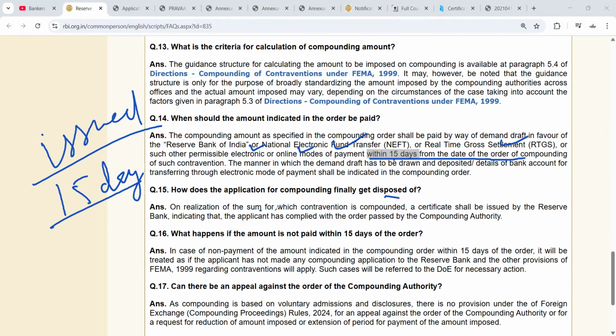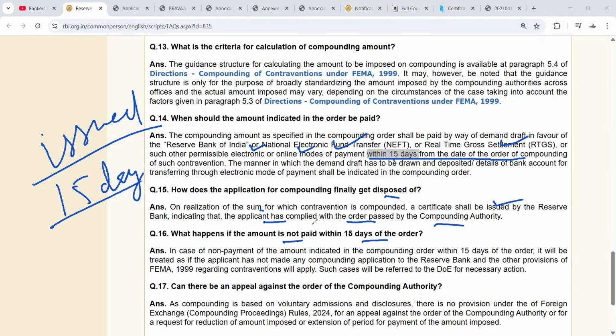So on realization of the sum, when the person deposits that amount, a certificate shall be issued by the RBI indicating that the applicant has complied with the order passed by the compounding authority. So what happens if the amount is not paid?